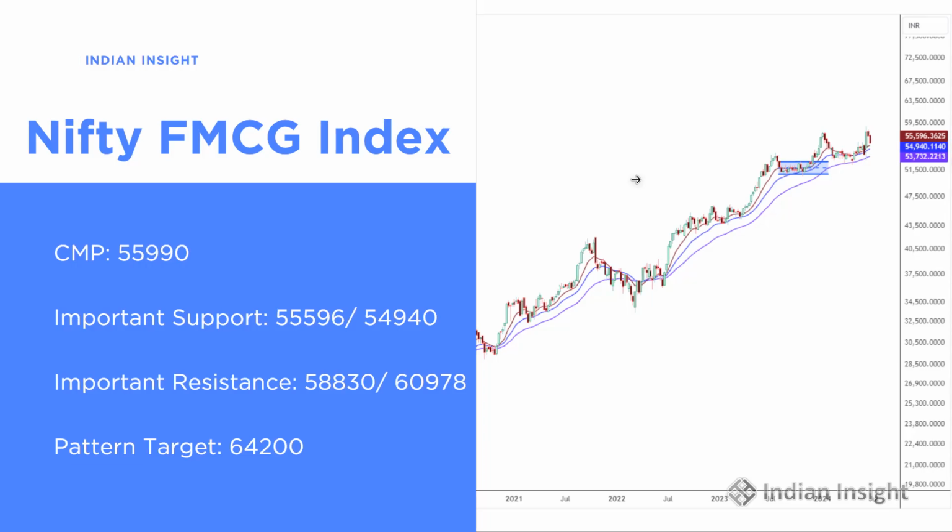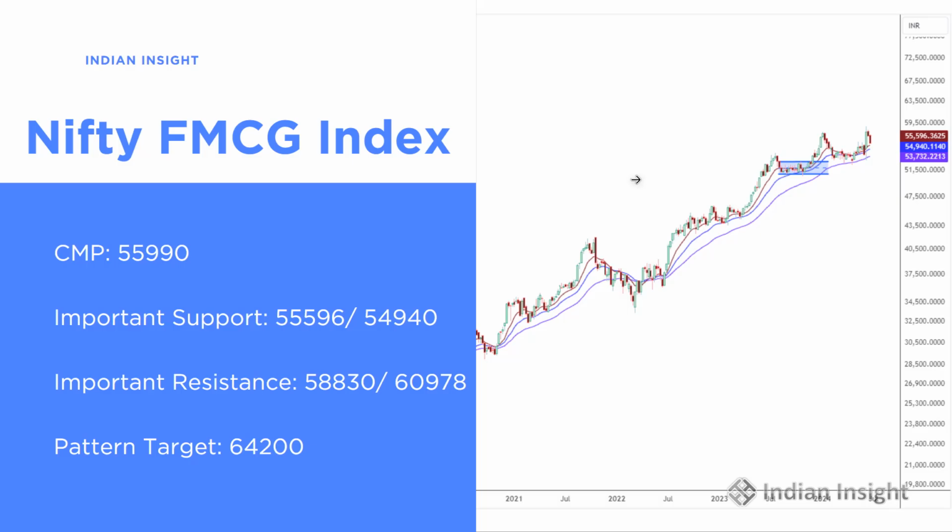Nifty FMCG Index has corrected post-election results, but it also has a pattern target which is pending that stands around 64,200. That is about 10 to 12% away from its current market price of 55,990.